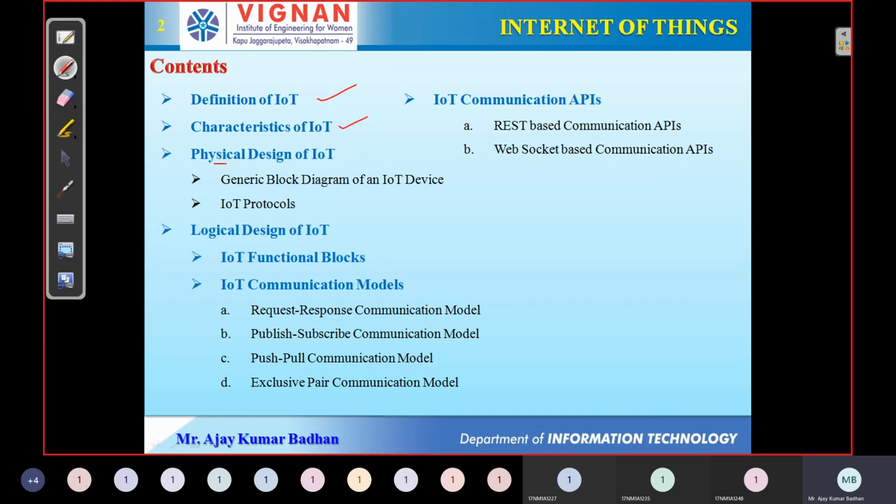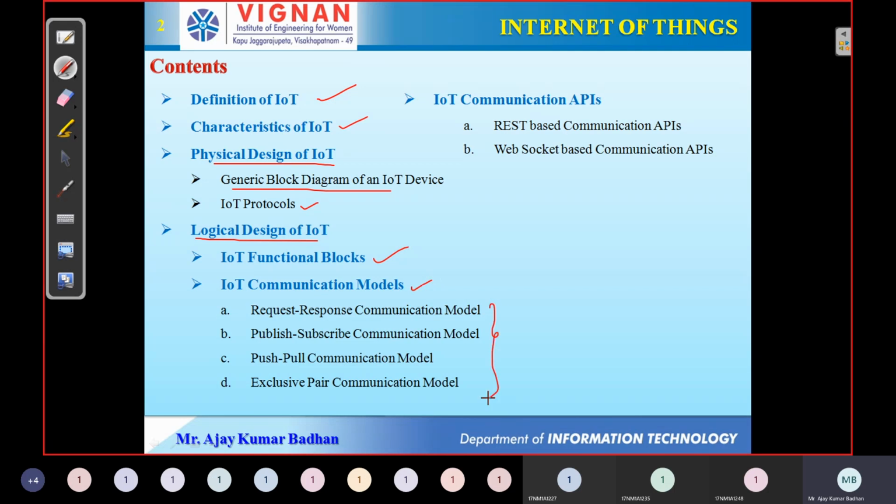Today we'll discuss the physical design of IoT, which consists of the generic block diagram for IoT devices, followed by the protocols required for these devices to communicate with other devices. Apart from that, if possible, we'll wrap up the logical design of IoT, which consists of the functional blocks, followed by communication models.